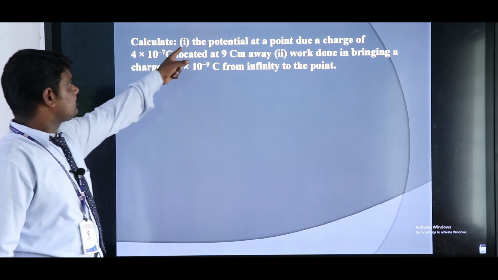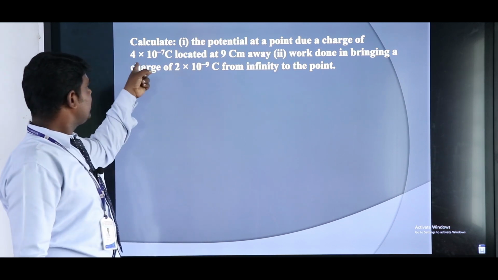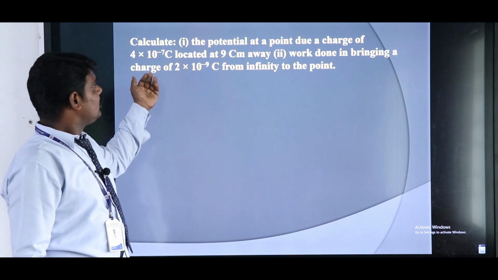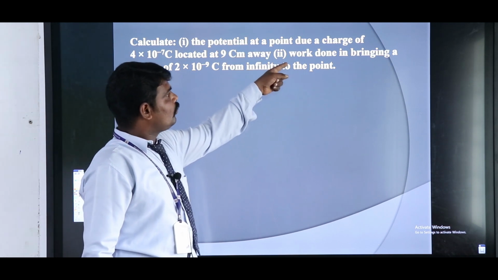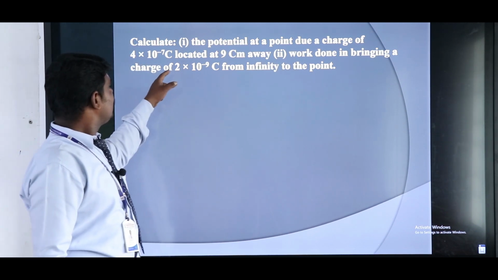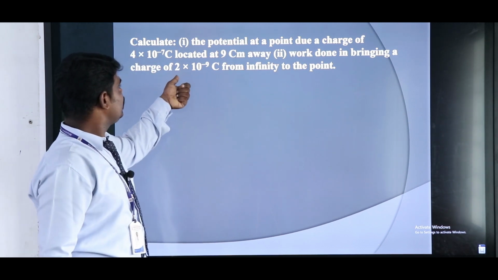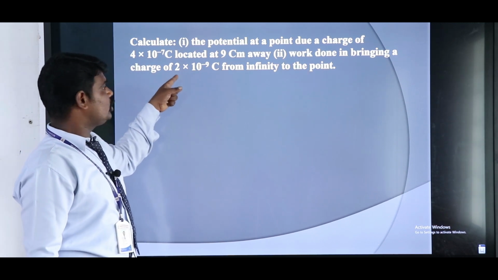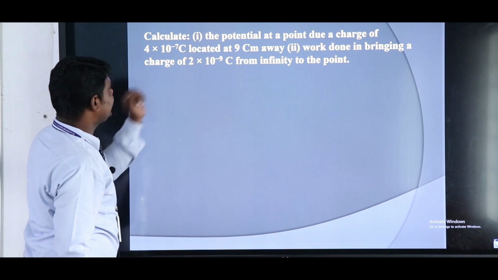What is our problem? The potential at a point due to a charge, the charge is given as 4 × 10 to the power minus 7 coulomb. This is our source charge, at a distance of 9 centimeter. Next, we have to find out the work done in bringing a charge of 2 × 10 to the power minus 9 coulomb from infinity to that point.